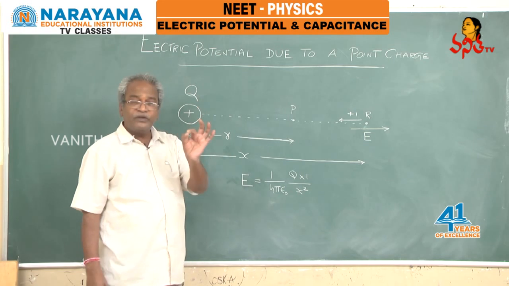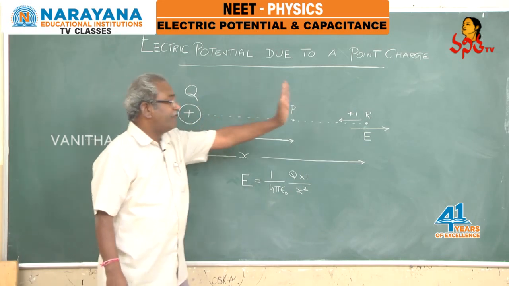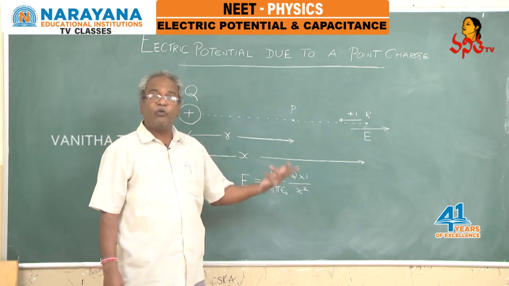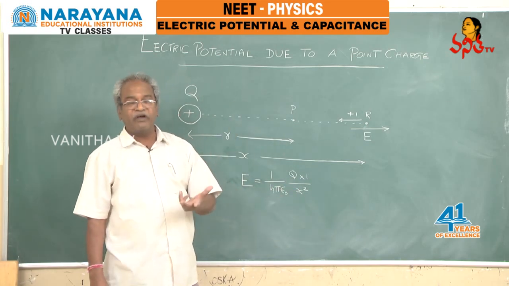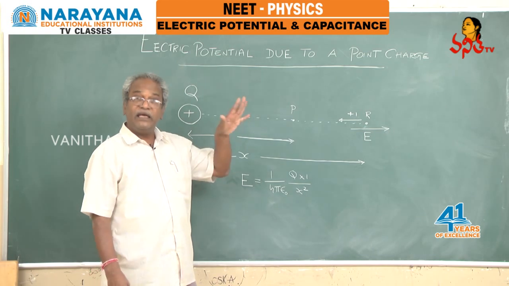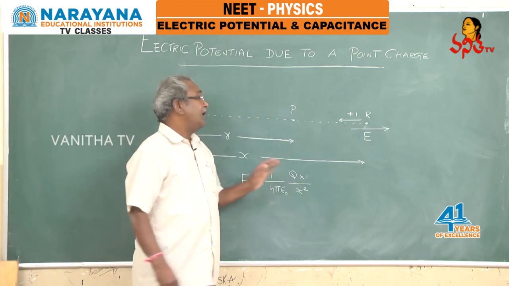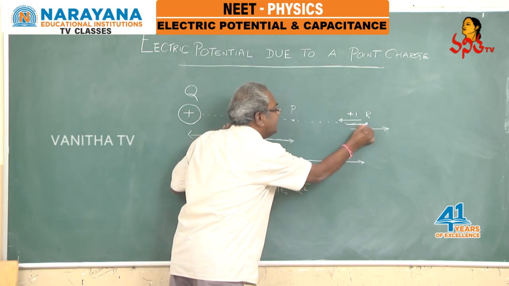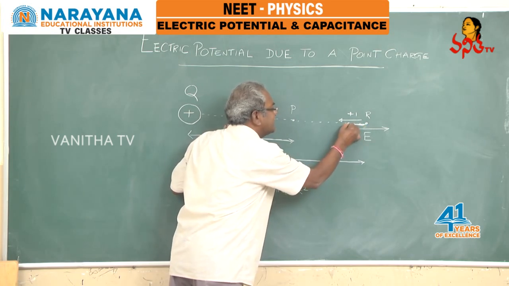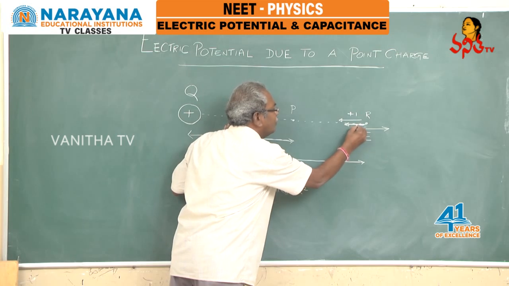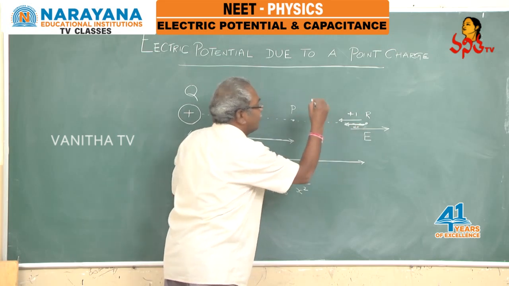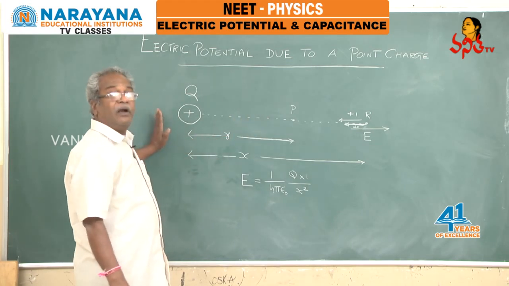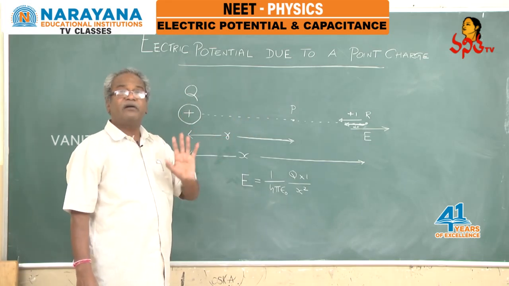Then to move the unit positive charge uniformly from this point towards it, you would apply an equal amount of force. The external force to be applied is equal in magnitude to this one. Then if you produce a small displacement dx from point R towards this one, what is the amount of work done?